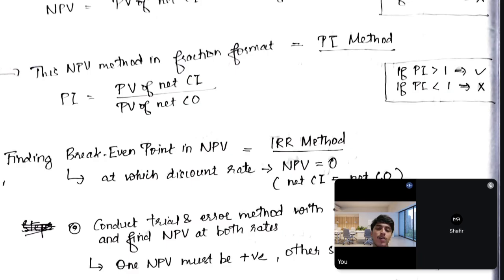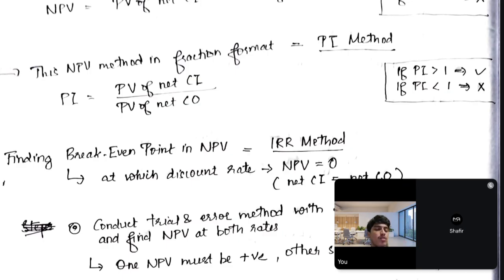Whereas if it's vice versa, if outflows are more than inflows, that is, the denominator is greater than the numerator, we'll get a loss. If the denominator is greater than the numerator, on the calculator it will never touch 1. It will always be less than 1, 0 point something.